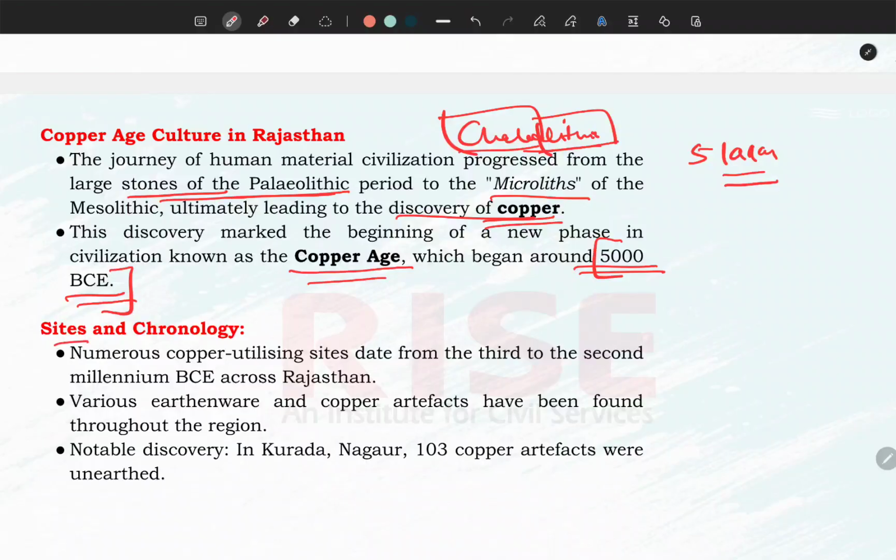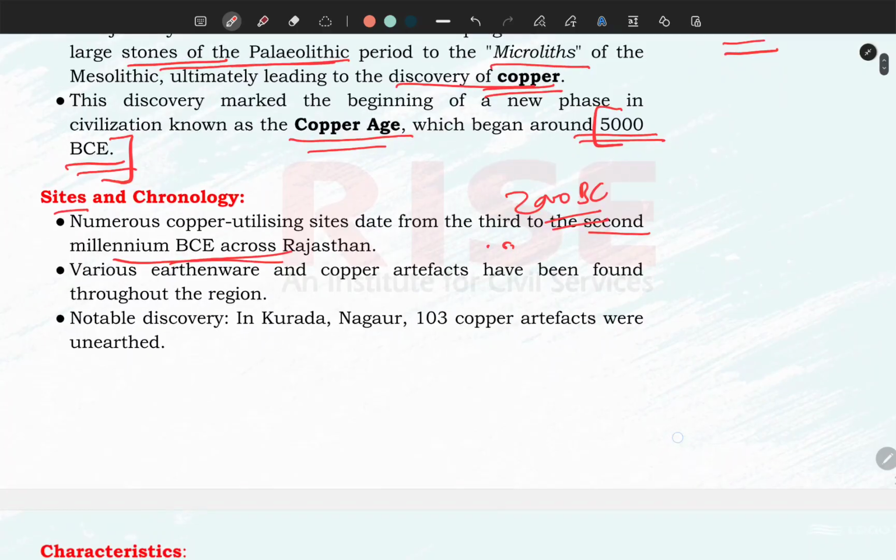Now, what are the important sites and chronology? The important sites in Rajasthan are divided into many parts. Most of the settlements of this civilization, we will discuss later, are found in the river valley areas. Especially in the second millennium BC across Rajasthan, around 2000 BC, there were many settlements. The inhabitants of this civilization and culture used copper as a new thing, and stone implements were the majority of things used by the people then.